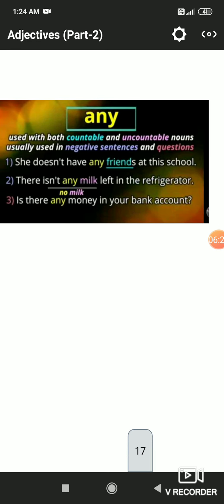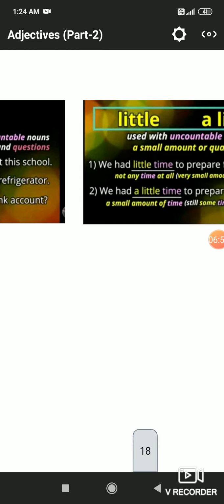Any. "Any" is also used with countable or uncountable nouns, but it is always used in negative sentences. Like, she doesn't have any friends. We are talking about her friends in a negative sense, that she doesn't have any friends. There isn't any milk means no milk or almost no milk. So here we are talking in a negative sense, so we have used the adjective "any".